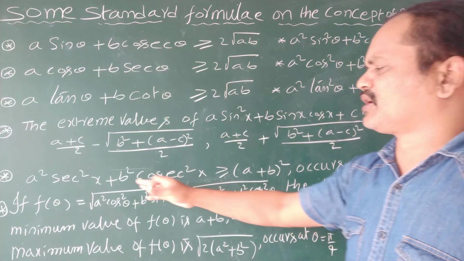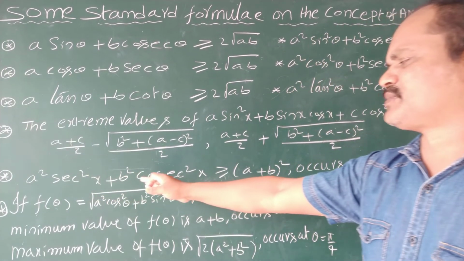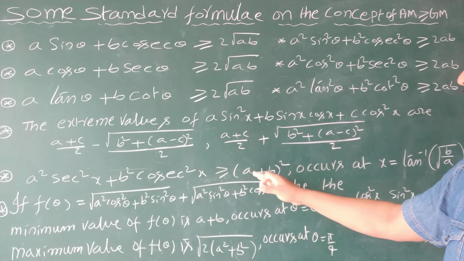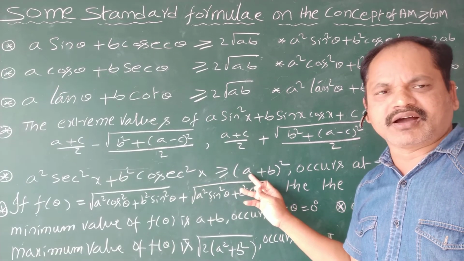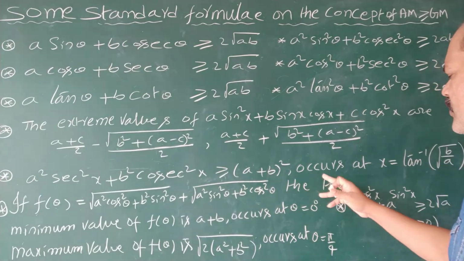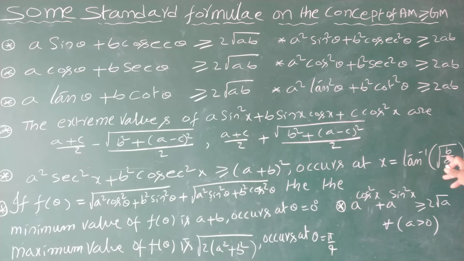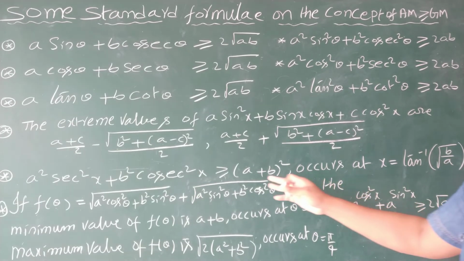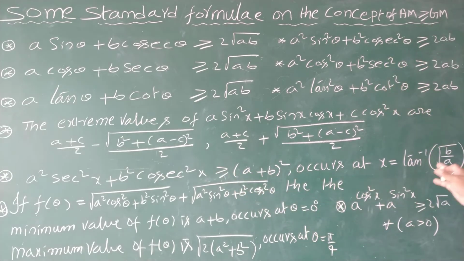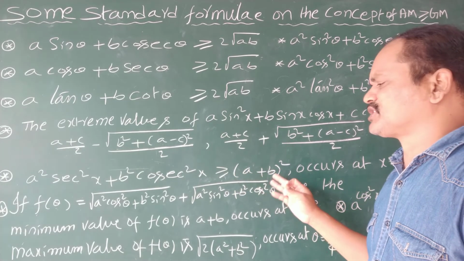Now one more formula, that is a square secant square x plus b square cosecant square x is greater than or equal to (a plus b) whole square. That means for this one, (a plus b) whole square is the minimum value. It occurs at x equal to tan inverse root of b by a. At x equal to tan inverse root of b by a, it gives the minimum value (a plus b) whole square.